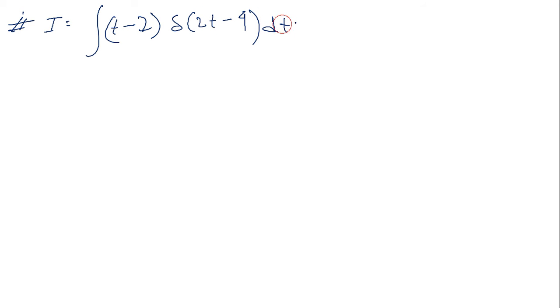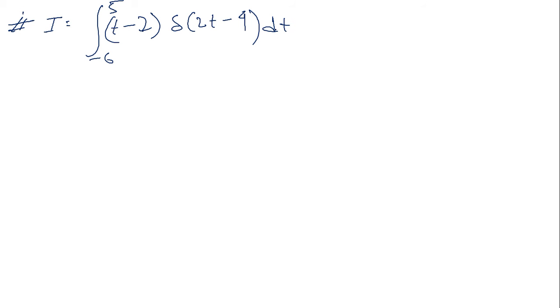Such like that, I can take, say, I equals to integration of t minus 2, simple, t minus 2, and delta 2t minus 4 dt, and the limit is minus 6 to 5.